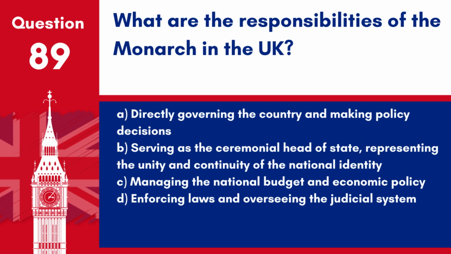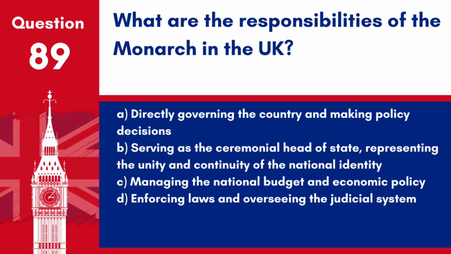Question 89. What are the responsibilities of the monarch in the UK? A. Directly governing the country and making policy decisions. B. Serving as the ceremonial head of state, representing the unity and continuity of the national identity. C. Managing the national budget and economic policy.